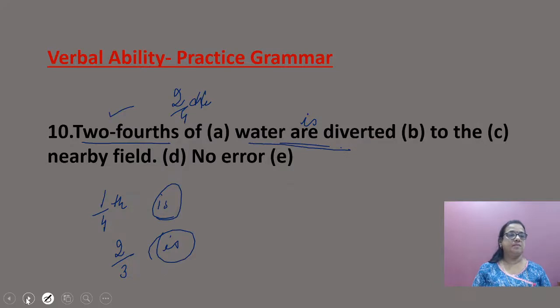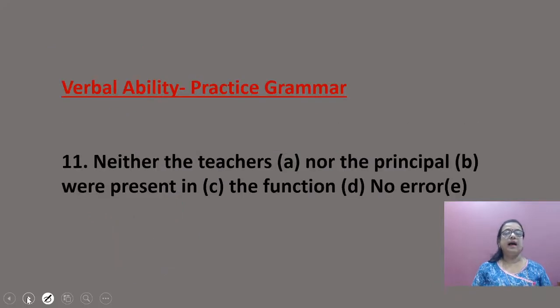Next you see. Neither the teachers nor the principal were present in the function. You can see my previous session on agreement of the verb with the subject, in which I have discussed all these things. Neither the teachers nor the principal, the mistake is here.